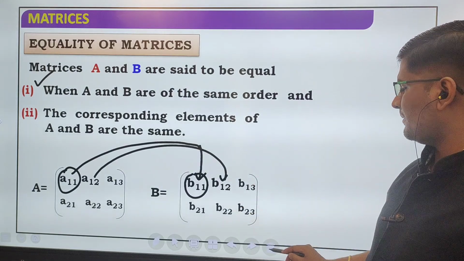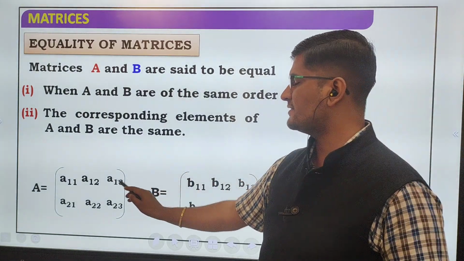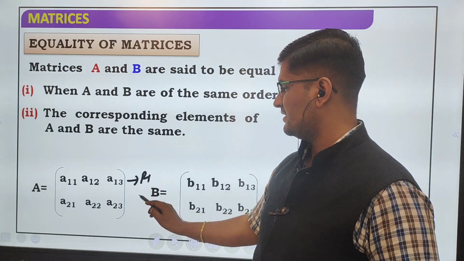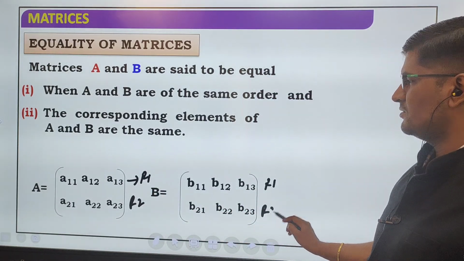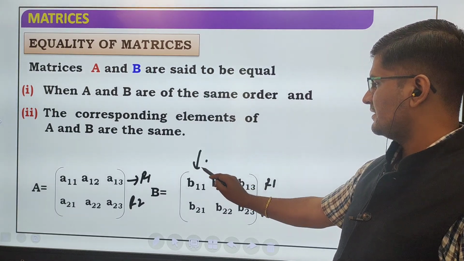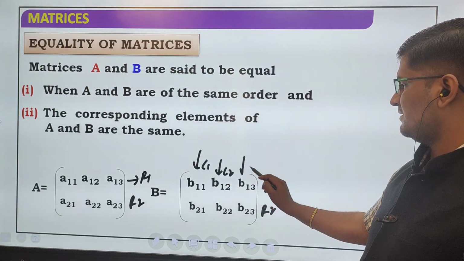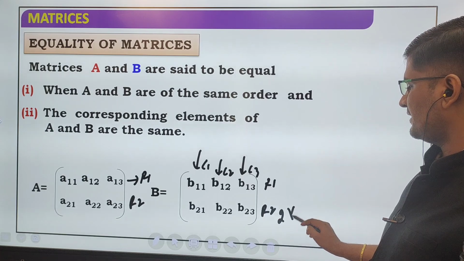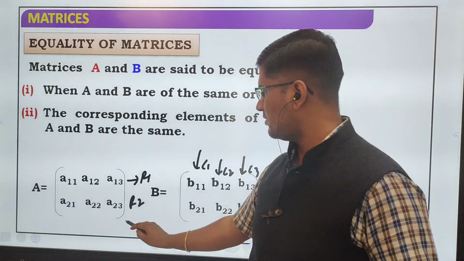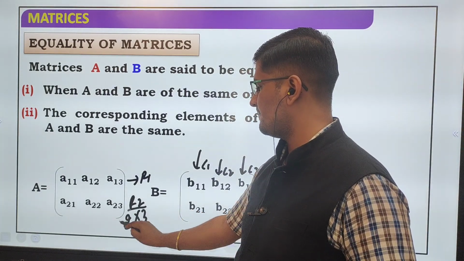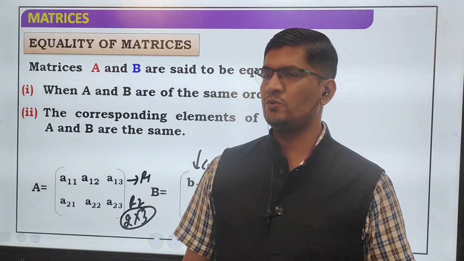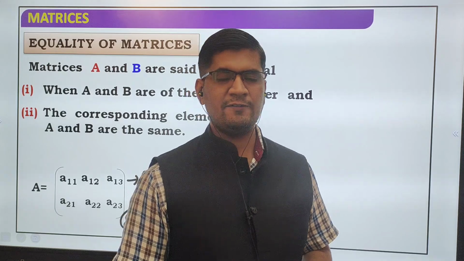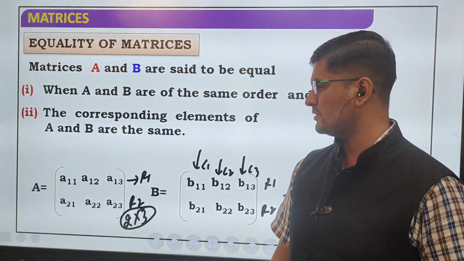So first criteria, we have to check the orders. Order is the same. This is R1, this is R2, and columns are C1, C2, C3. So 2 by 3 is the order. Here also the order is 2 by 3. There are a total of 2 rows and 3 columns.